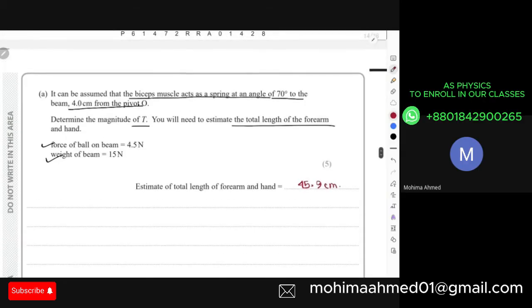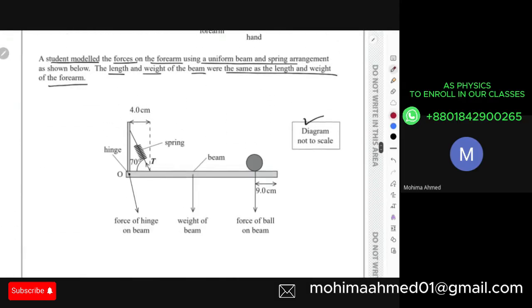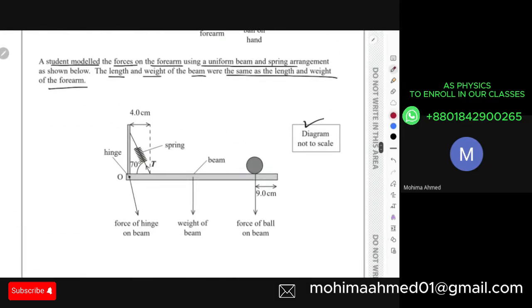Now after this we want to find out the value for your tension. So the value for your tension was inclined, means I'm going to focus on the vertical component of the force, right? Because all the forces are in the vertical plane. So we have your tension sine 70 degree. And also I'm considering that weight is acting directly at the center. Weight of the beam was given as 15 Newton.